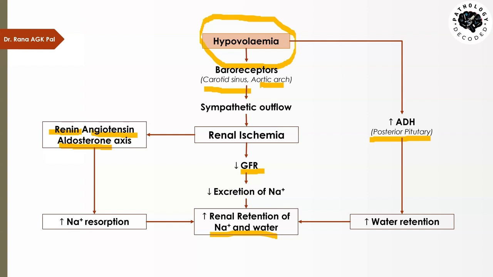Now that would increase what? The hydrostatic pressure, because of more volume. Now the kidney is stopping the formation of the urine. The kidney is preserving the volume and adding it to the normal volume and causing too much increase in the volume. When that happens, it will lead to edema.